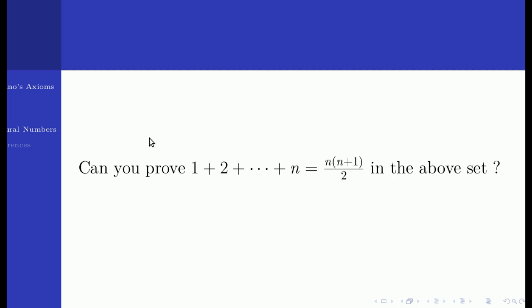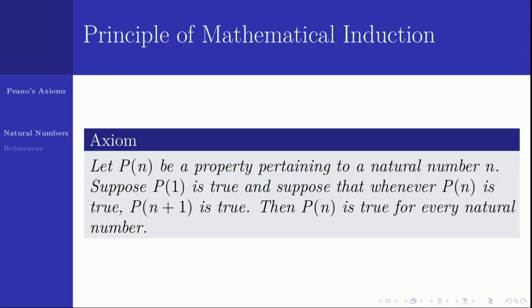Can you try to prove this result for the above set? That means the set containing half numbers. So you will see that it is not possible. So that gives an idea for the fifth axiom, the principle of mathematical induction. That is, generally I can tell that natural numbers must satisfy the principle of mathematical induction. That is the fifth axiom.